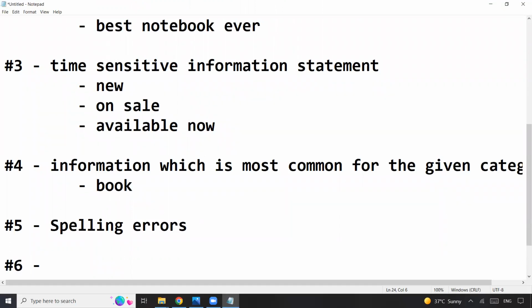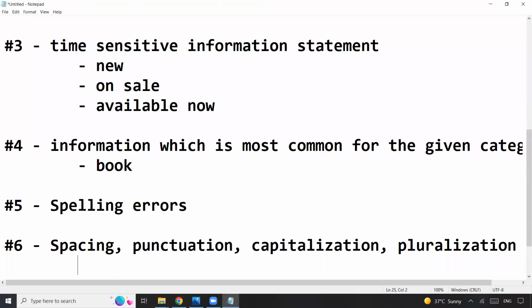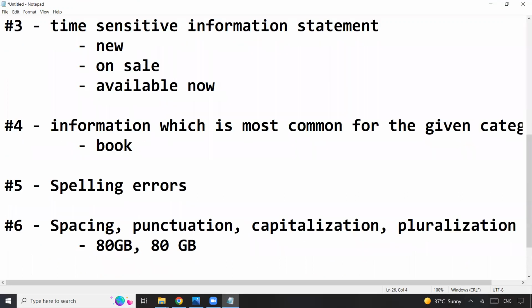Now, number six, let's take a look at that. Number six is that we should avoid unnecessary spacing, punctuation, capitalization, pluralization, etc. Don't do this. To give you an example, sometimes we write in different ways, and we try to provide different combinations and permutations.